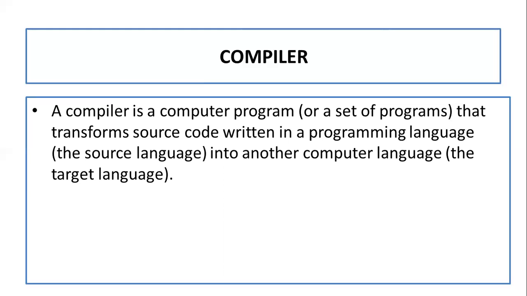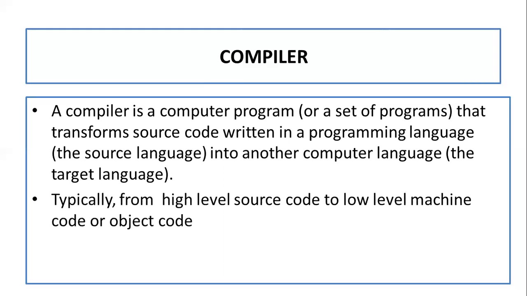Now let's see how it will work. Typically from high level source code to low level machine code or object code. In short, we all know that the machine understands machine language. That means if you are writing your code in the form of simple English alphabets, we'll consider that the source code. Whatever code is written by the user is known as source code. And the compiler will translate that source code into machine code, that means in the form of machine language, which is also known as object code or target code. So the compiler will translate your source code into machine code. This is the use of compiler.